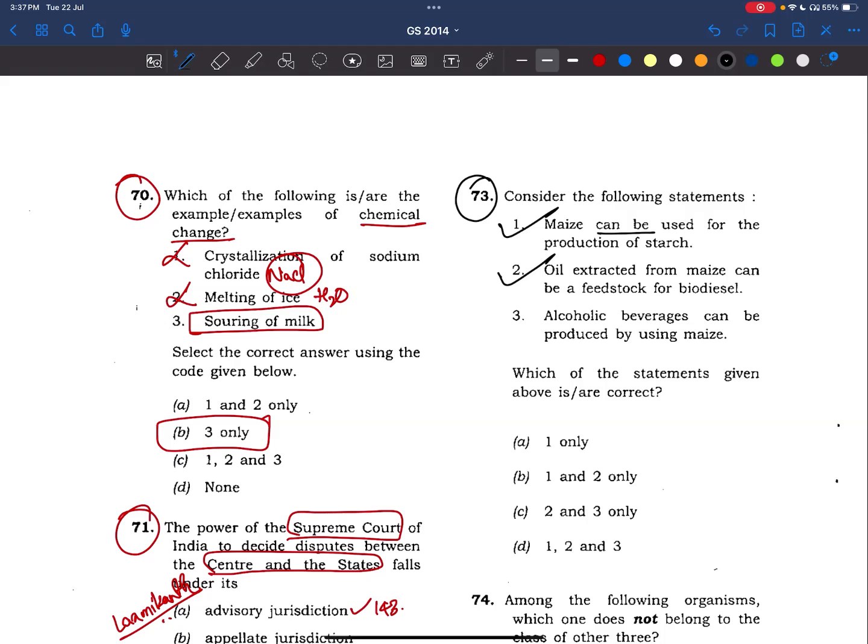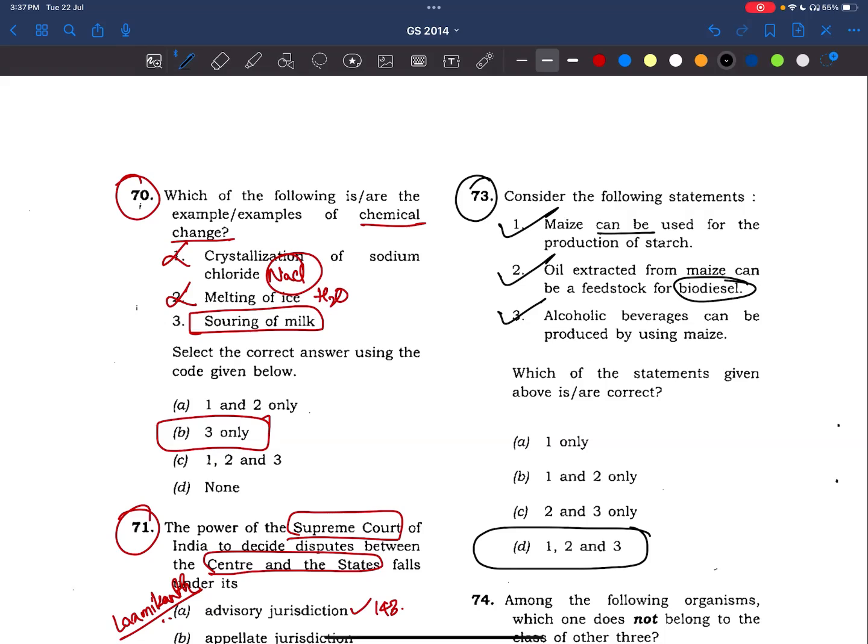Yes, if we look at this question in the context of Western countries, they grow maize for the sake of animal husbandry, mainly as their feedstock, and also for the production of biodiesel. Alcoholic beverages can be produced by using maize. Yes, by fermentation, alcohol will be produced, right? So answer is 1, 2, and 3.